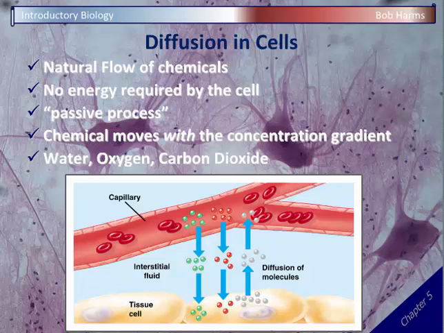And when your cells arrive, let's say in your little toe on your foot, they're going to be high in oxygen, and so that oxygen will spread out or diffuse out of the blood and into the cells, which are needing oxygen. Likewise, the cells have accumulated a lot of carbon dioxide because that's the waste product they're generating. And so that high carbon dioxide concentration in your cells is going to diffuse back into your blood. And then your blood cells are going to circulate, and the process is going to repeat itself. And so certainly our gas movement and circulation are directly tied to diffusion.